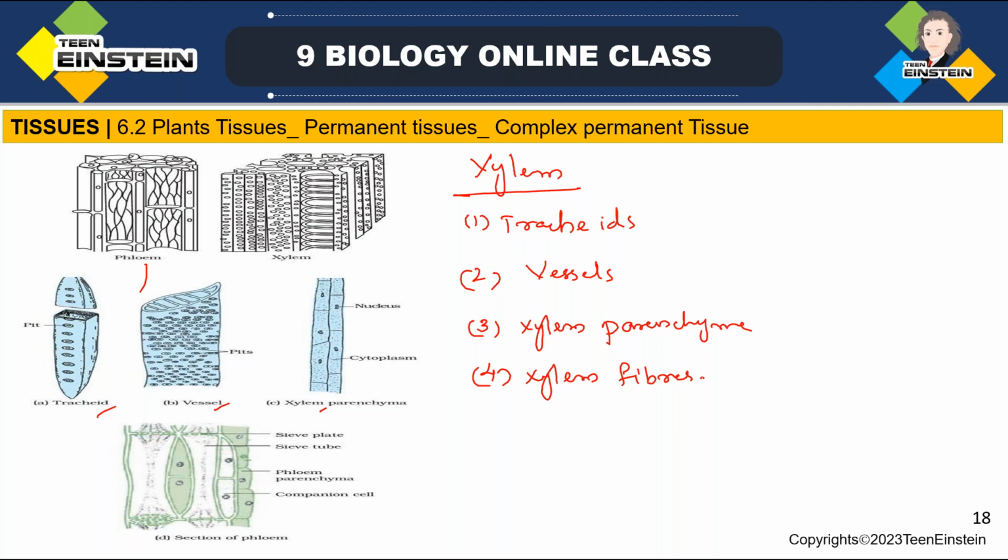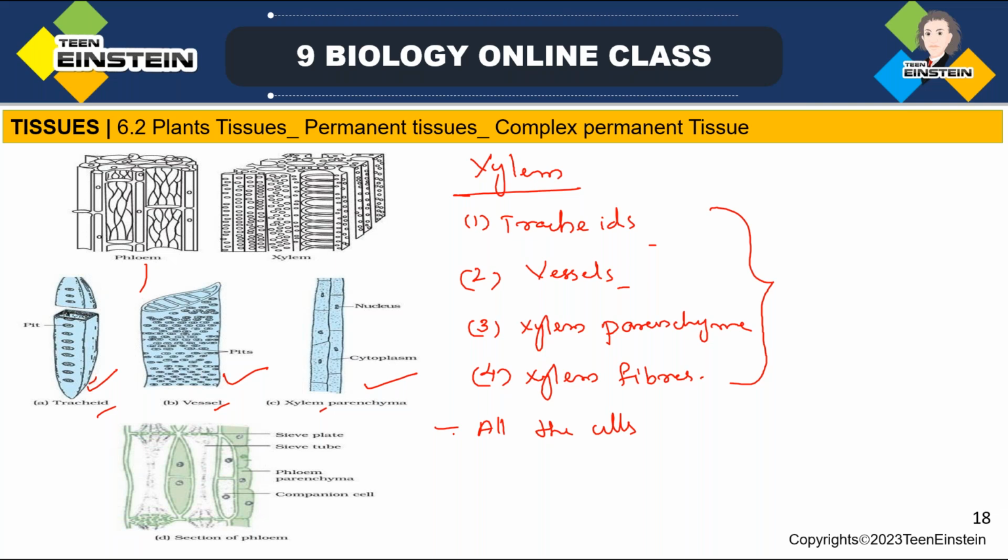Okay, and here all these cells have thick walls. In xylem itself, you can see many different types of cells. Xylem tracheids are present, xylem vessels are present, xylem parenchyma are present, and xylem fibers. Here you can see these are xylem tracheids. These are xylem vessels. These are xylem parenchyma. And xylem fibers are also present, in xylem tissues.